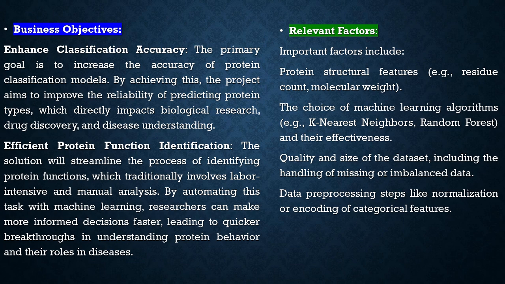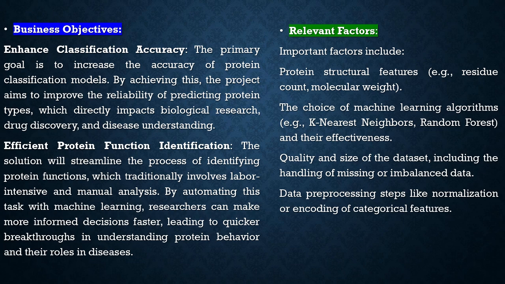Achieving this will improve the reliability of predicting protein types, which directly impacts biological research, drug discovery, and disease understanding. Efficient protein function identification. The solution aims to streamline the process of identifying protein functions, traditionally involving labor-intensive and manual analysis. By automating this task with machine learning, researchers can make more informed decisions faster, leading to quicker breakthroughs in understanding protein behavior and their roles in diseases.